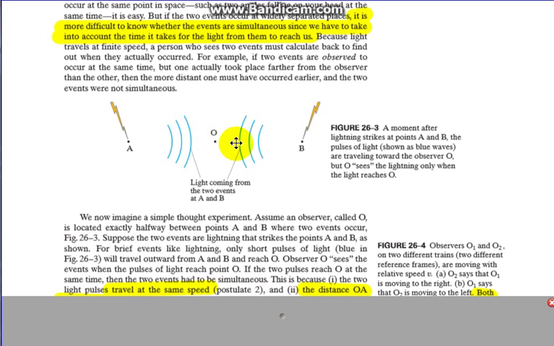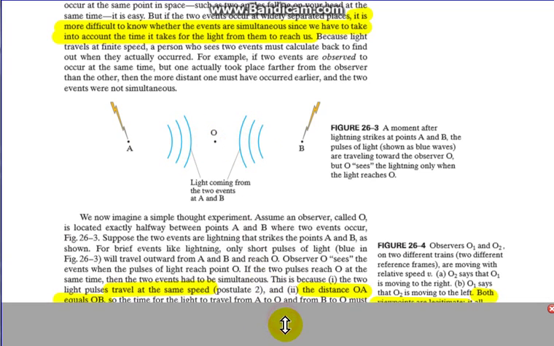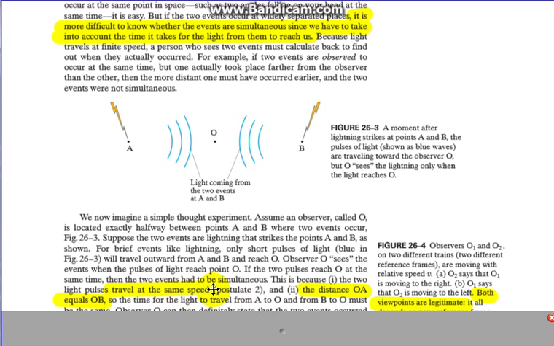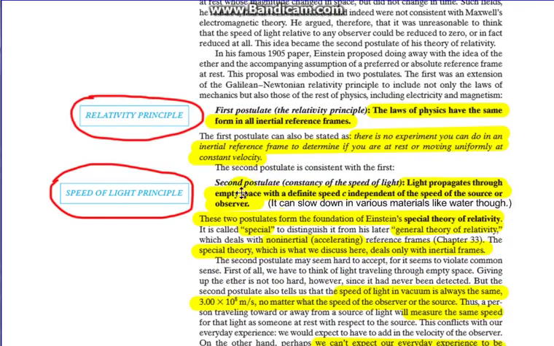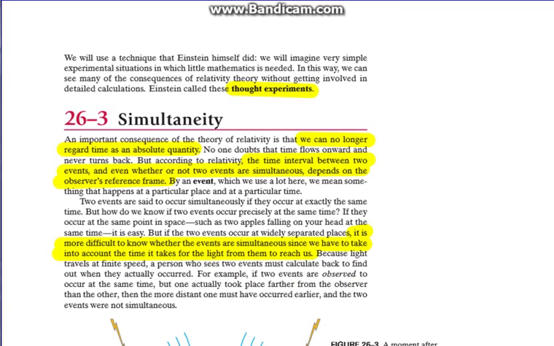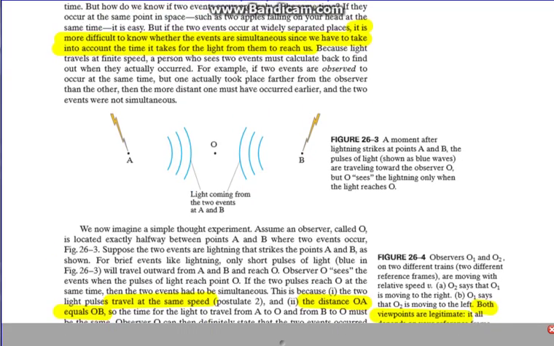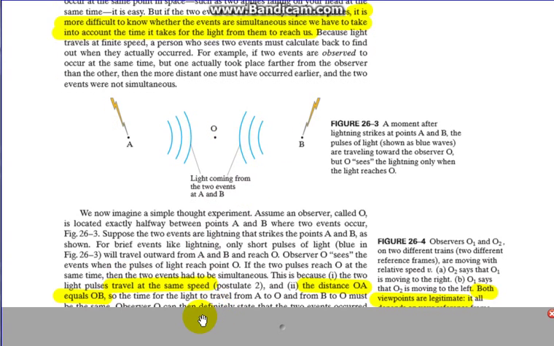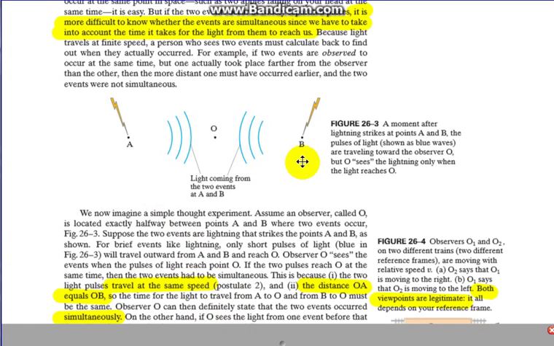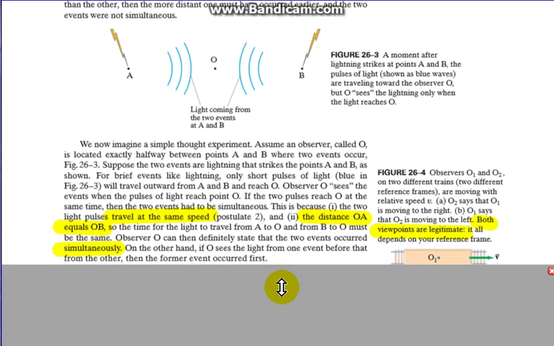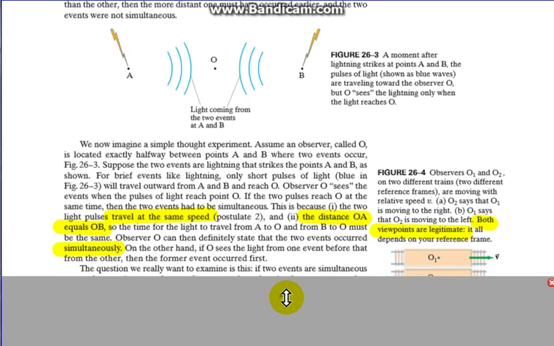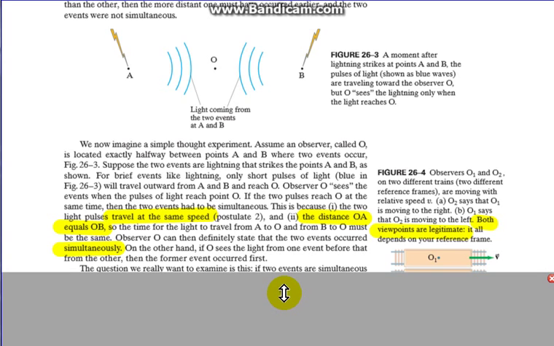And because light travels at a finite speed, they travel at the same speed, i.e. postulate 2 from earlier, the speed of light principle: light goes through empty space with a definite speed, no matter what the source is doing or the observer. And the distance OA equals OB. So the time for the light to travel from A to O and from B to O must be the same. Observer O can definitely state that the two events occur simultaneously. On the other hand, if O sees light from one event before the other, then the former event occurred first. So nothing too crazy there.